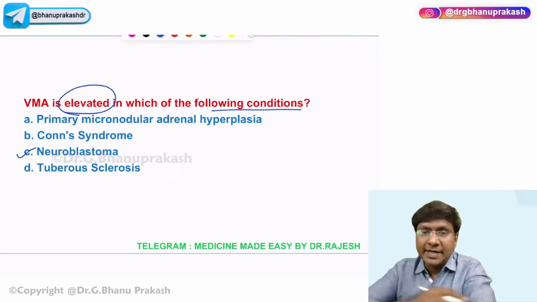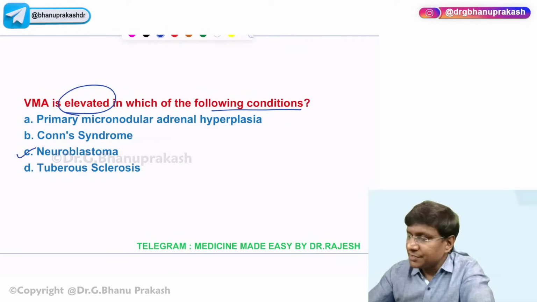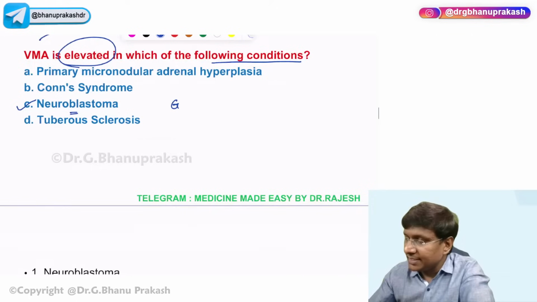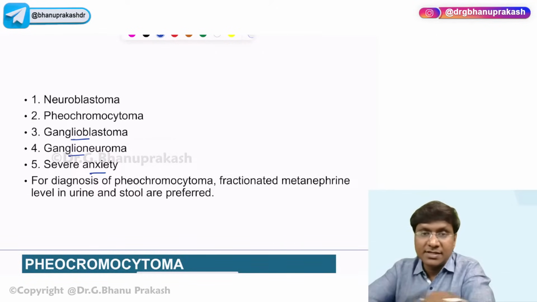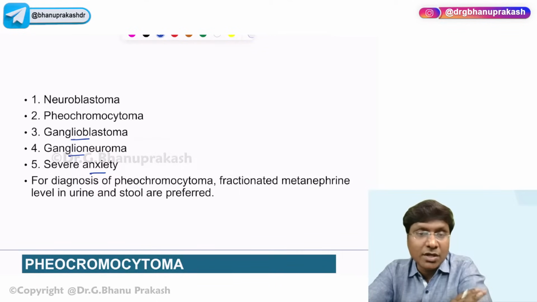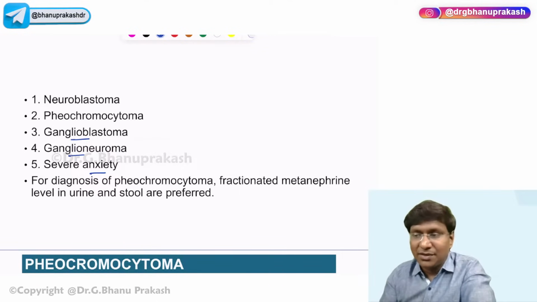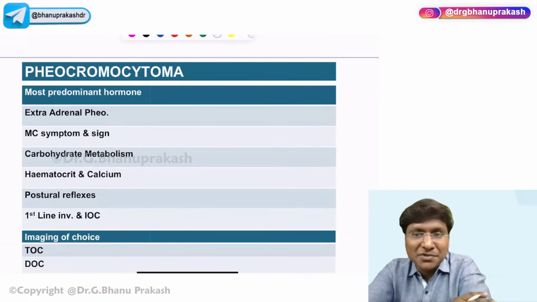So the conditions where the VMA levels are elevated are not only pheochromocytoma. Apart from pheochromocytoma, the levels are also elevated in patients with neuroblastoma. The levels are also elevated in ganglioblastoma, ganglioneuroma, and as well as severe anxiety. Right? So these are all the conditions where the VMA levels are elevated. So now what will we do? We'll do a quick discussion of pheochromocytoma.